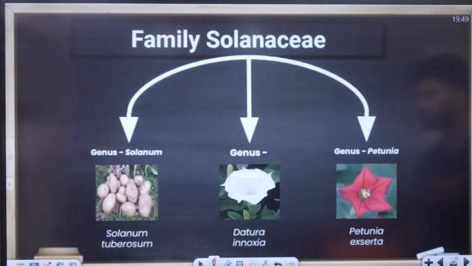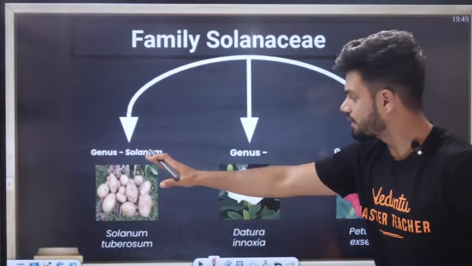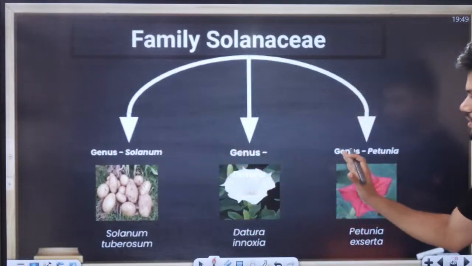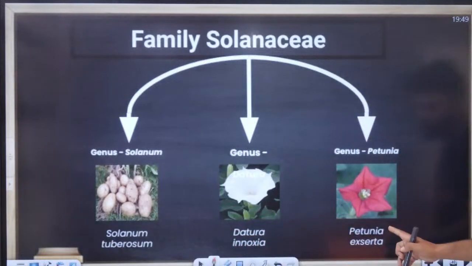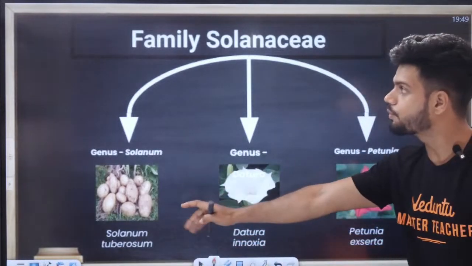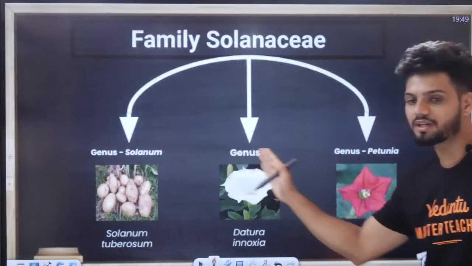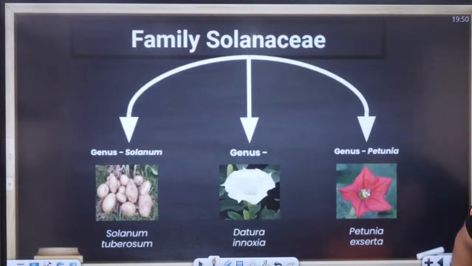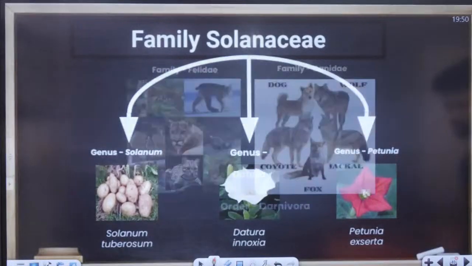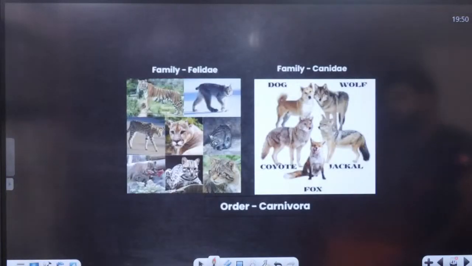One more example is here, see. Solanum, Datura, and Petunia are three different genera, and all of them belong to the same family. Many genera grouped together, we get one family. Yes or no? We get one family, students.